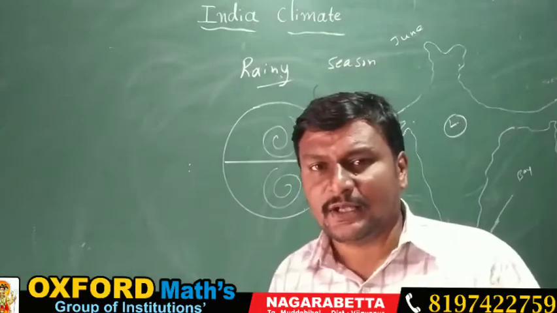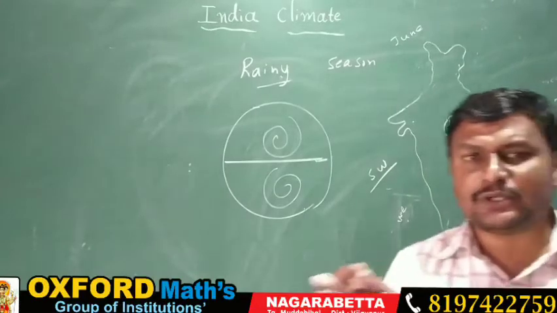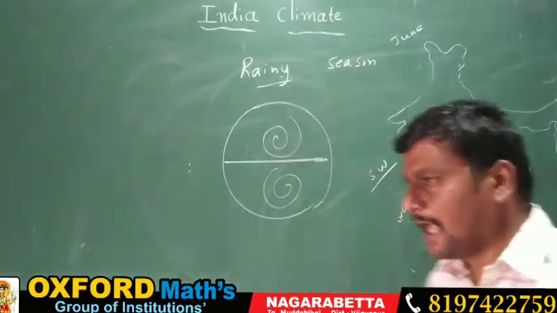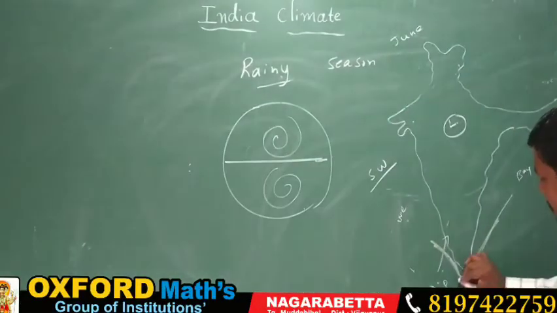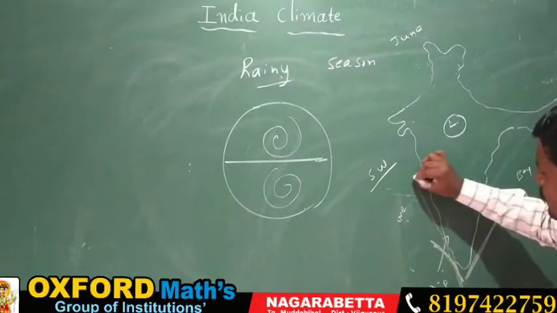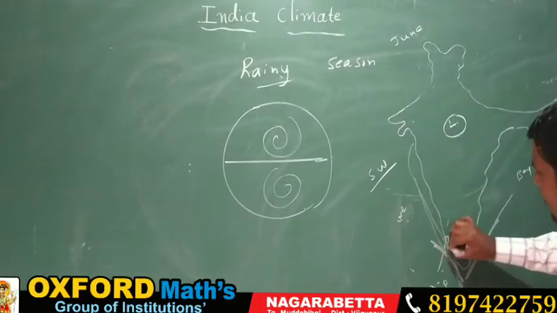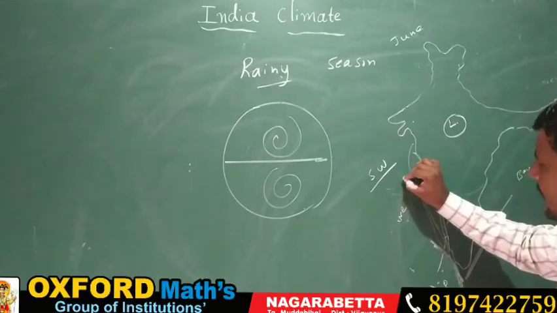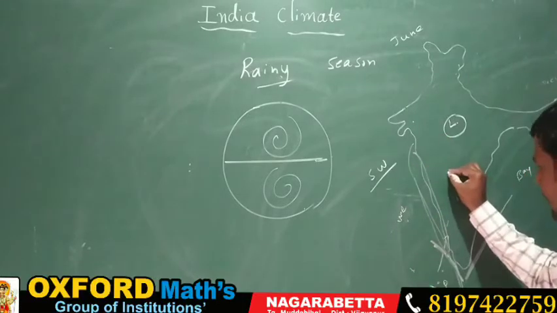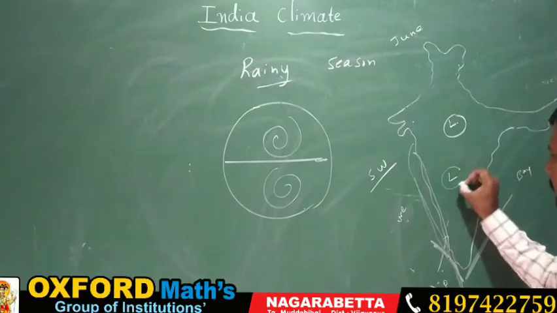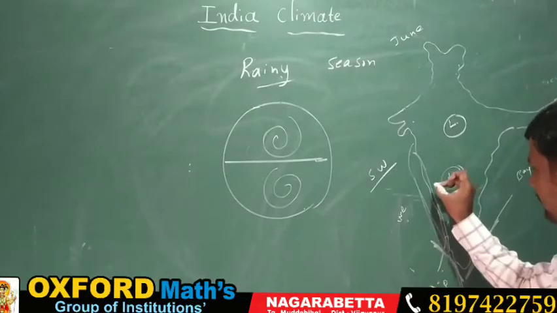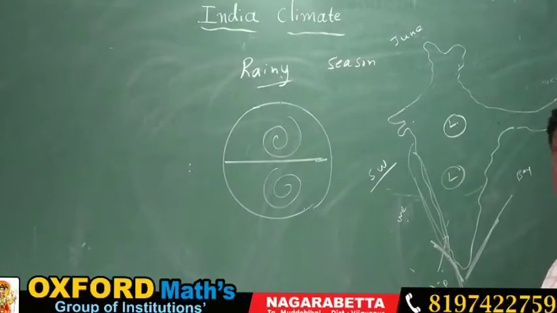So the southwest monsoon divides into branches, and the moisture moving towards the Western Ghats causes heavy rainfall on the western side, and less rain on the eastern side of the Western Ghats.